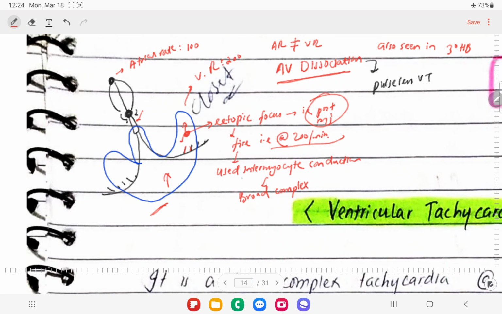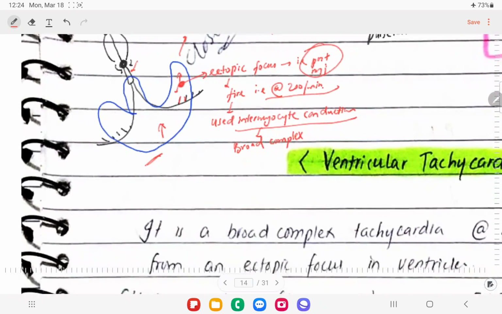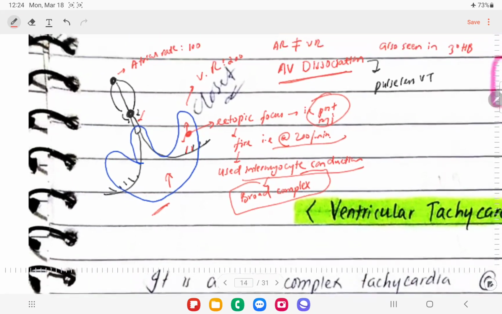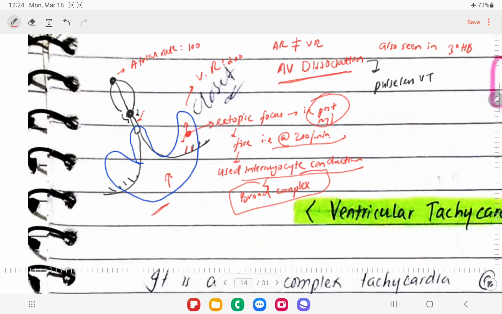So there will be intermyocyte conduction, and because of intermyocyte conduction, we'll have the broad complexes, right? So now in this case, you can see the ventricular rate is 200 beats per minute, right? While if you talk about the atria, they are under control of the SA node. They are firing at 100 beats per minute, right? So in this case, the atrial rate is not equal to ventricular rate, because atrial rate is almost 100 and ventricular rate is twice of that. So when atrial rate is not equal to ventricular rate, we're going to call it as AV dissociation, right?